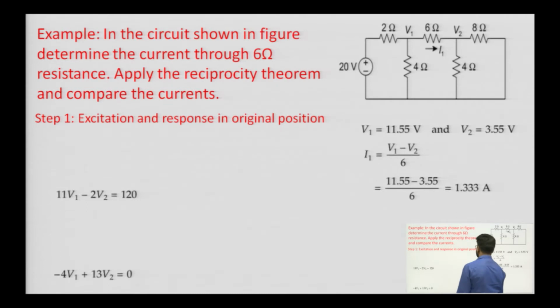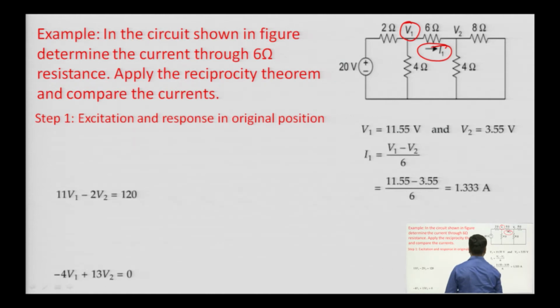So, this is a question on reciprocity theorem, in which we need to verify the reciprocity theorem, and we have to find out the current I 1. First, we will find out the current I 1 using the same network, then we will interchange the position of excitation and response, and then we will calculate the value of I 1. To find out I 1, first of all we will apply KCL at V 1.